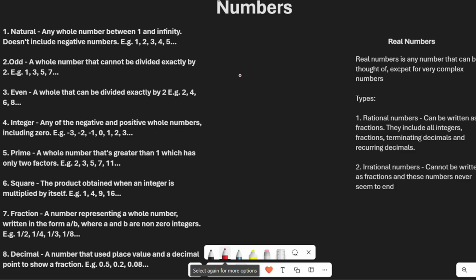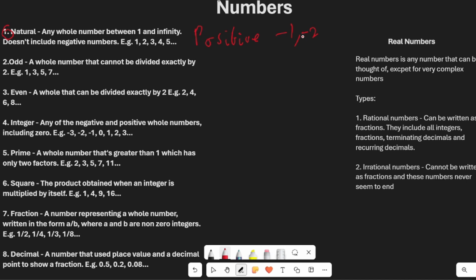So numbers can be broken down into many various types. The first type of number is a natural number. A natural number can be any whole number between 1 and infinity. So basically, positive numbers are all natural numbers. This does not include negative numbers. If you say -1, -2 is a natural number, then you are mistaking it for an integer. But we'll get into that later.